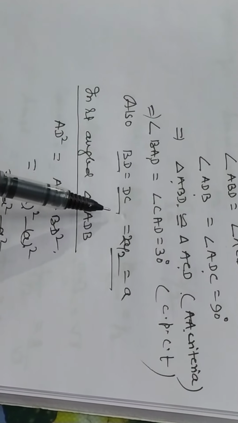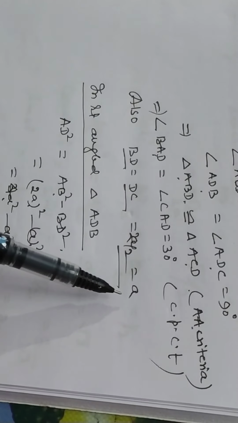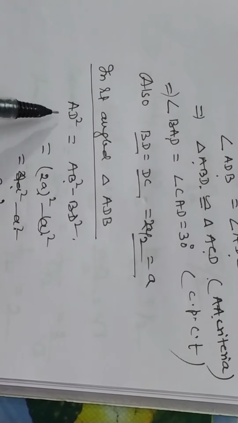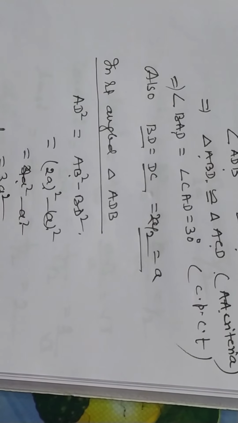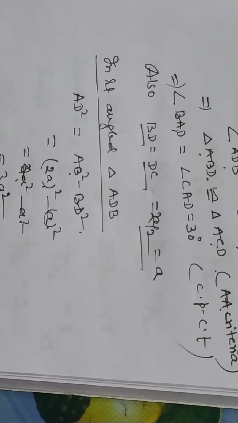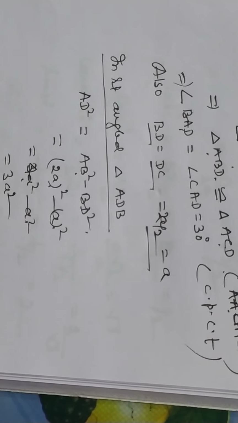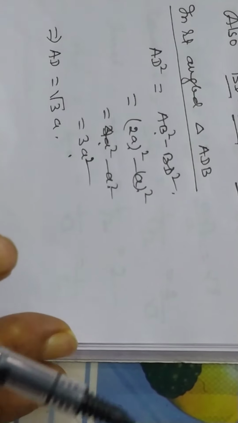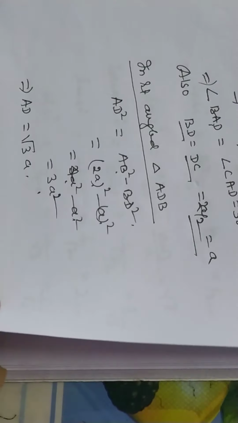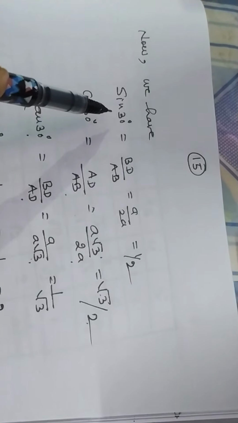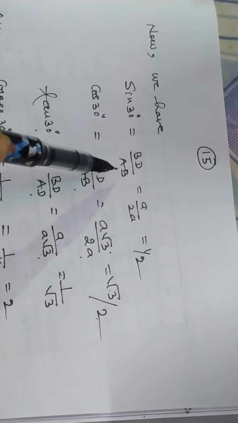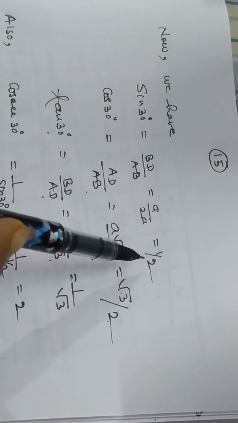Also, BD is equal to DC, which is equal to 2A by 2, that is A. In right angle triangle ADB, AD square is equal to AB square minus BD square, that is 2A square minus A square, that is 4A square minus A square, which is equal to thrice A square. This implies AD is equal to root 3 A.